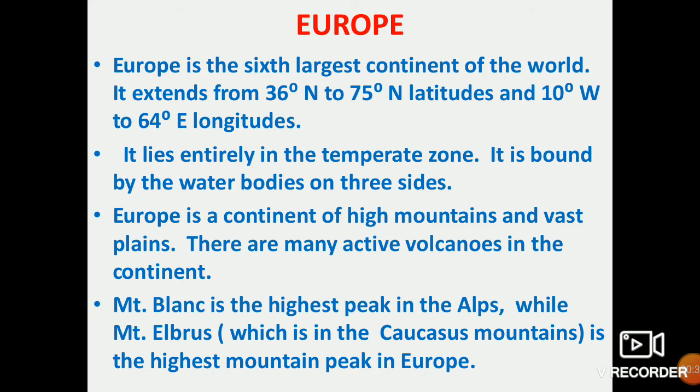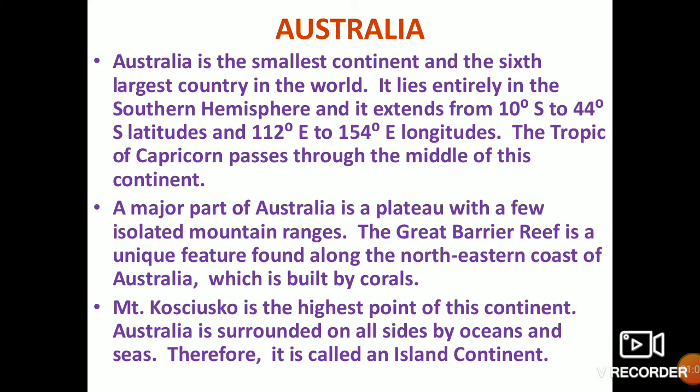Europe has very high mountains, plain areas, and active volcanoes too. Mont Blanc is the highest peak in the Alps, while Mount Elbrus, in the Caucasus mountains, is the highest peak in Europe. The Caucasus mountains have Mount Elbrus, the highest mountain peak in Europe, and Mont Blanc is the highest peak in the Alps.